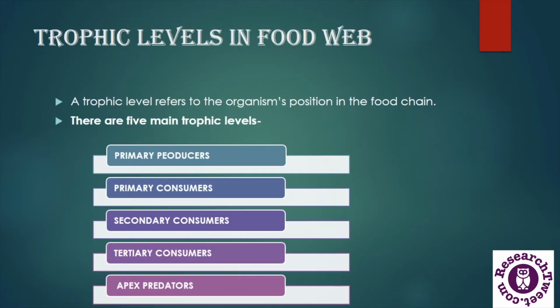Now let's understand the trophic levels of a food web. A trophic level refers to the organism's position in the food chain or the ecological pyramid. In simple words, it is a group of organisms which are on the same level in a food chain. There are 5 main trophic levels: primary producers, considered the first trophic level, primary consumers, the second trophic level, then secondary consumers, tertiary consumers, and apex predators, which are the third, fourth, and fifth trophic levels respectively.